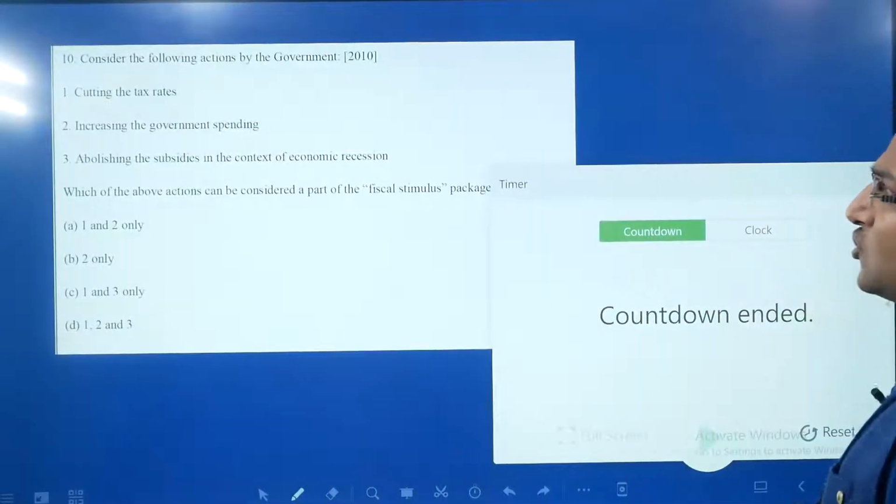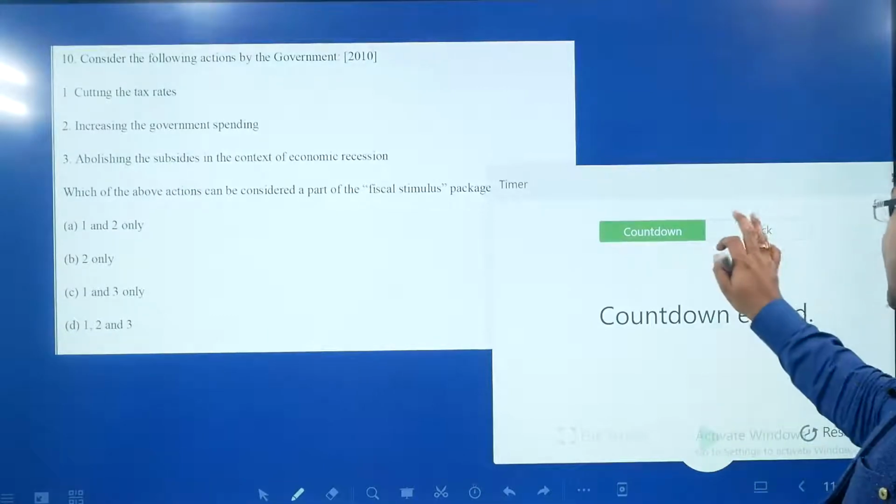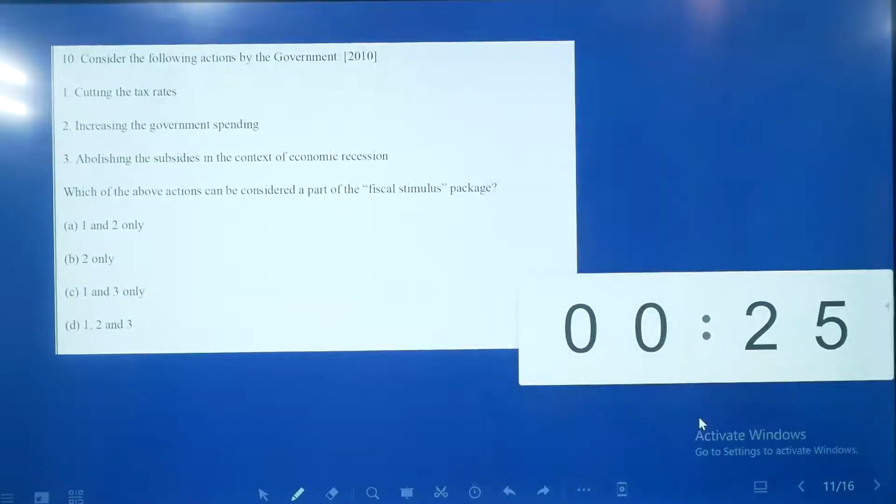Consider the following actions by the government. Here you take 30 seconds and then we will start, because this is a good conceptual question. You should take your time and then we will discuss.